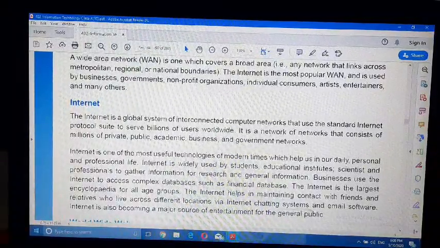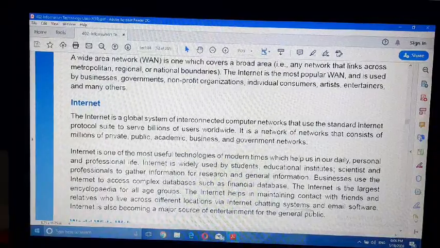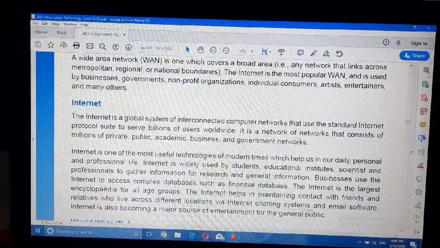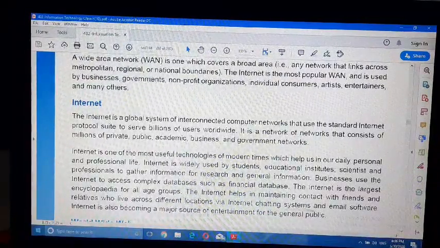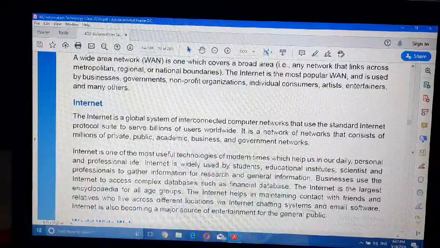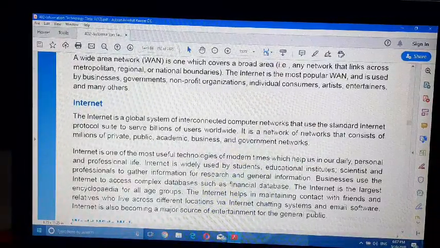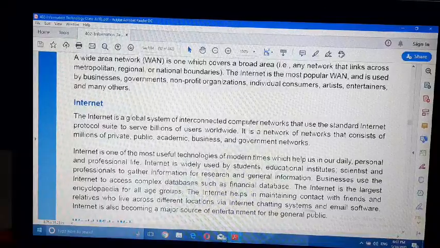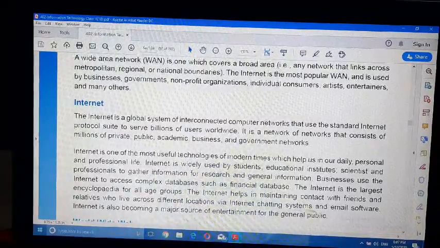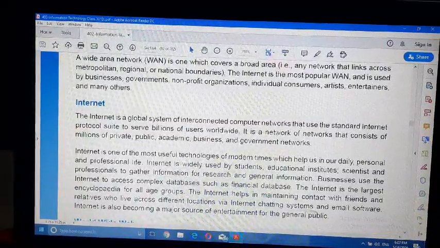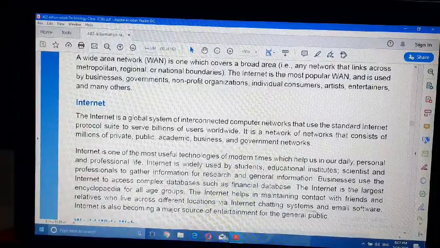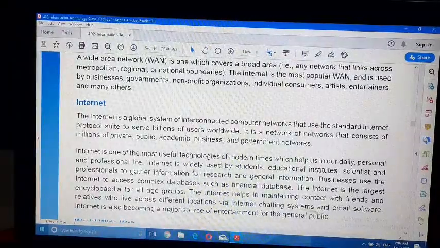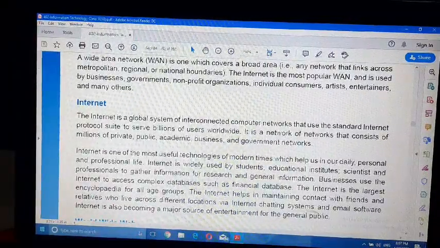Using Internet, we can do a lot of things like review newspapers, magazines, shop online, book tickets, sending and receiving emails, chatting, video conferencing, online learning, etc.